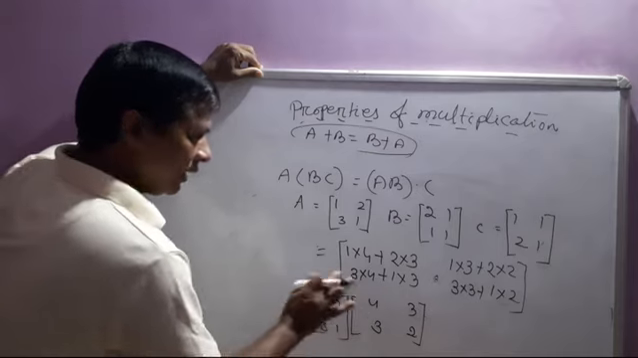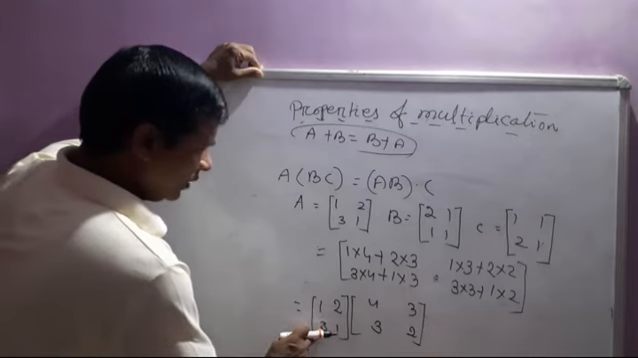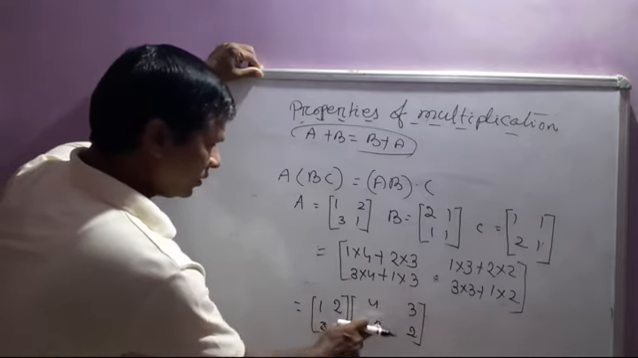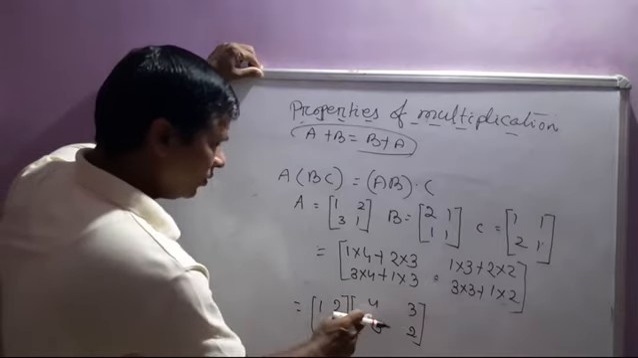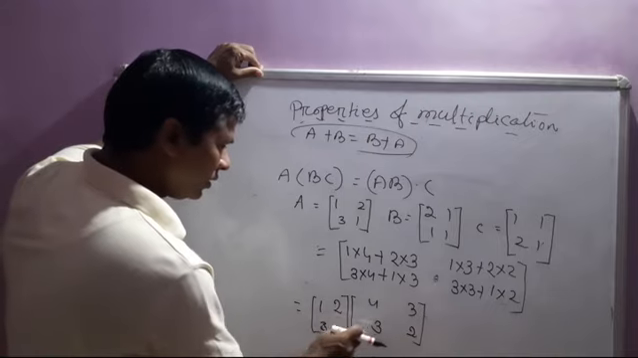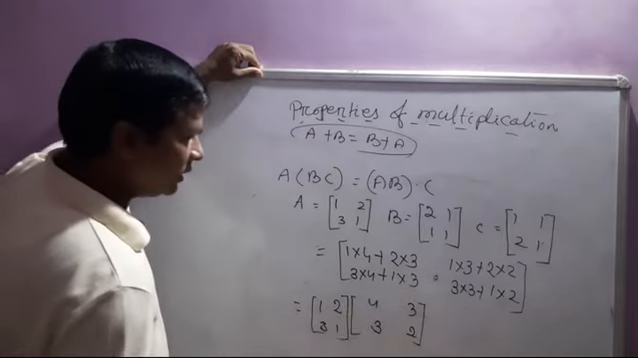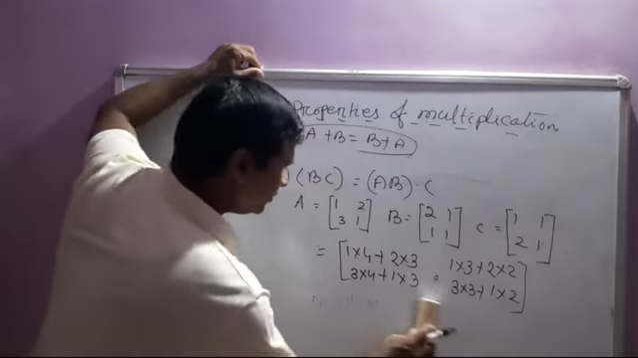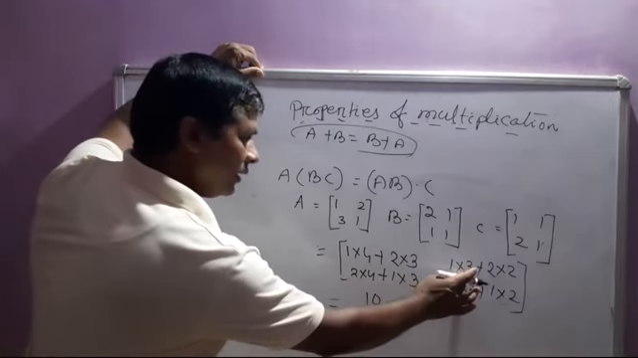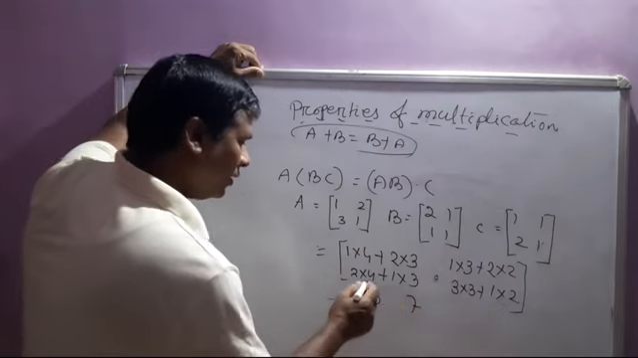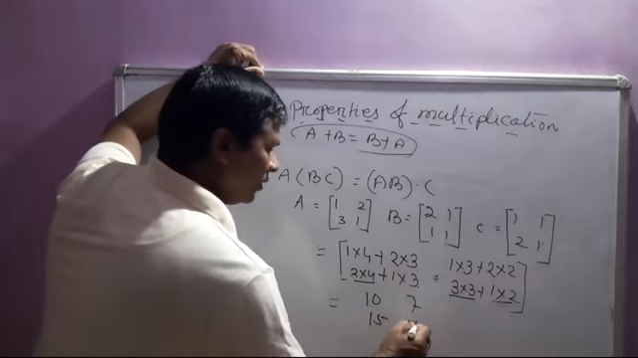Then second row is equal to 3 cross 4 plus 1 cross 3. Then 3 cross 3 plus 1 cross 2. That is equal to 4 plus 6 is equal to 10. Then 3 plus 4, 7. 12 plus 3, 15. 9 plus 2, 11.